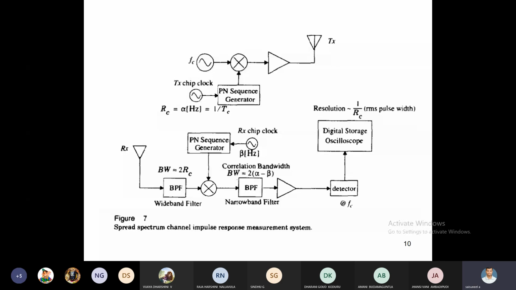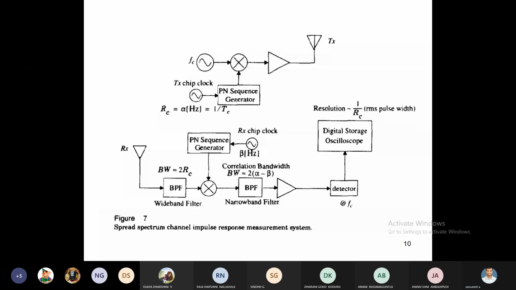Next, we go for a mixer again. Here, the receiver chip clock is connected to the PN sequence generator, and the PN sequence generator is connected to the mixer. In this mixer, we first compare whether the transmission chip clock and the receiver chip clock are the same or not.